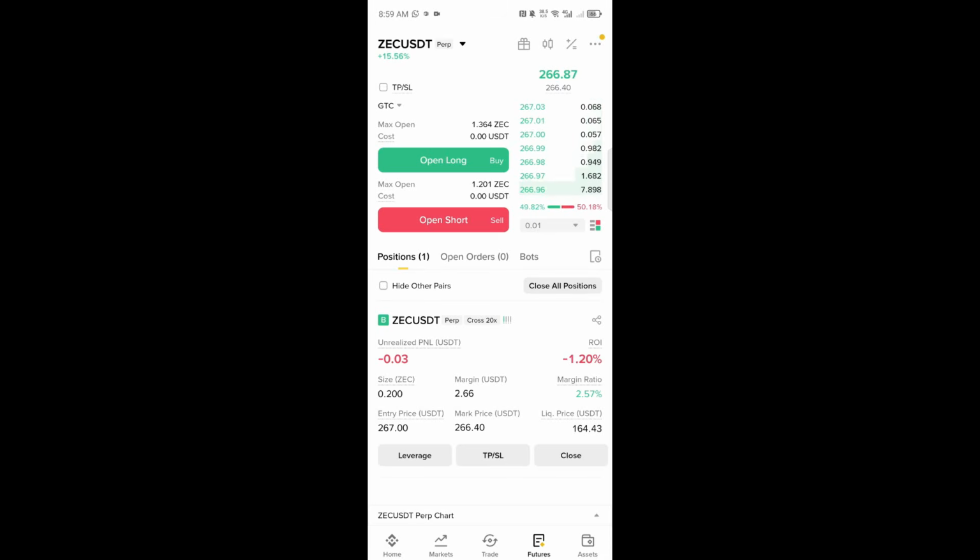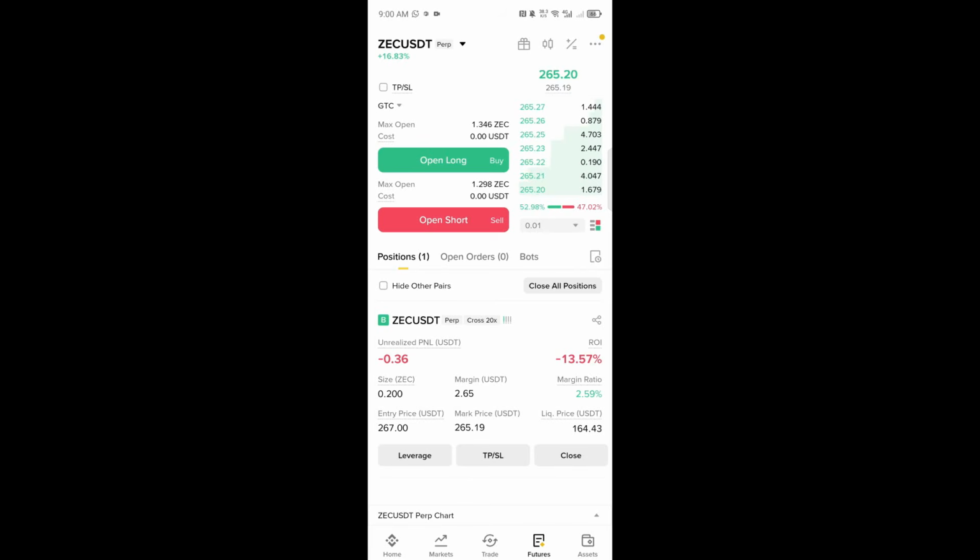Now we are losing 0 point something. To lock your loss, my current position size of the coin here is 0.200. Get my point? Once you have lost $2, lock your loss. Here I don't need to lose $2, because in this tutorial I'm already on a loss. This is how to use hedge mode to avoid liquidation. If you are trading with $50 and below, if you lose more than $2, lock your loss. If you are trading with $100 or below, if you lose more than $4, lock your loss. If you are trading with $1,000, if you lose more than $20 or $35, lock your loss.